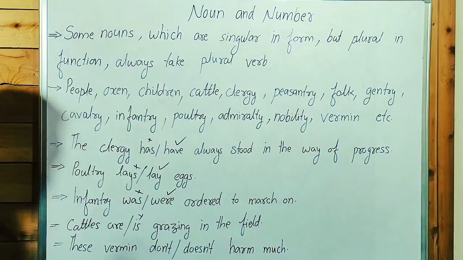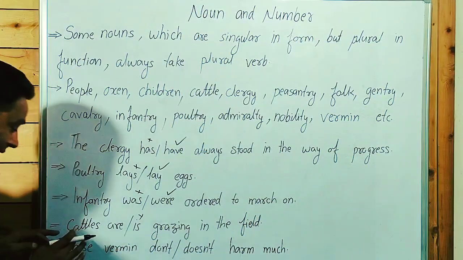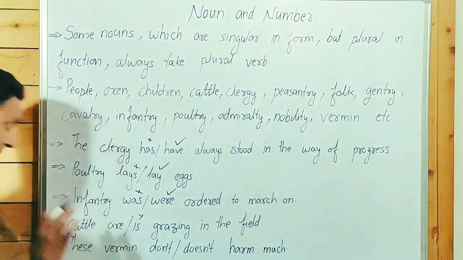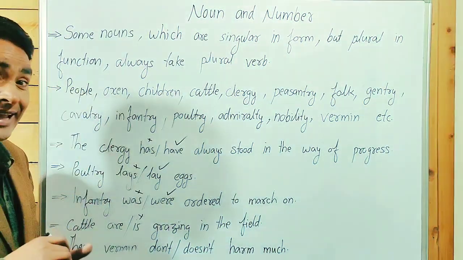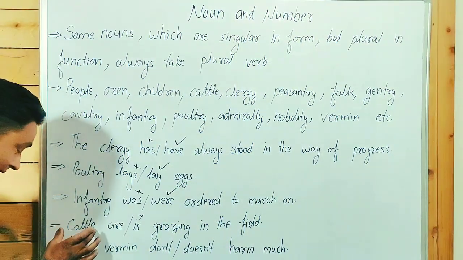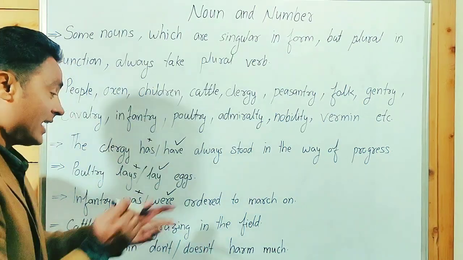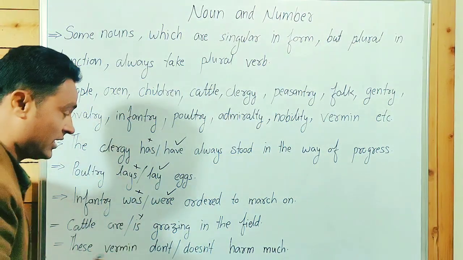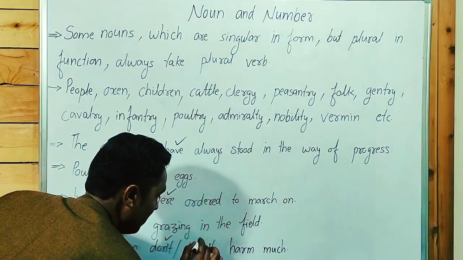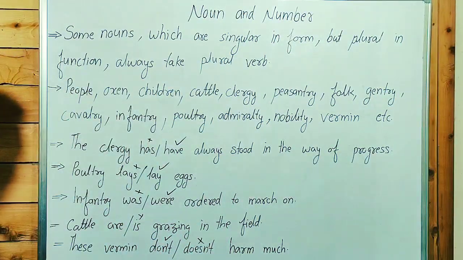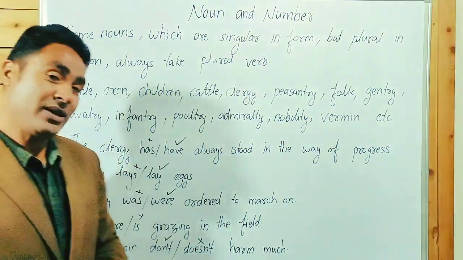What do we have to write? Cattle. We have to remove the s. We can't add s and es at the end of the noun. Cattle are grazing in the field. These vermin don't harm much. It means they don't harm much. Vermin is plural.